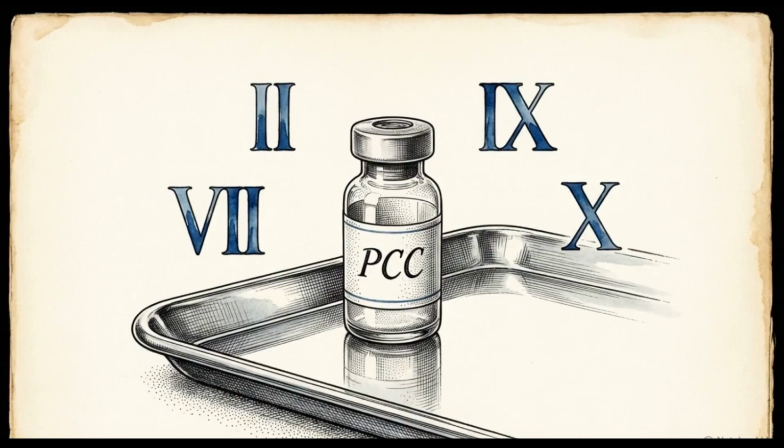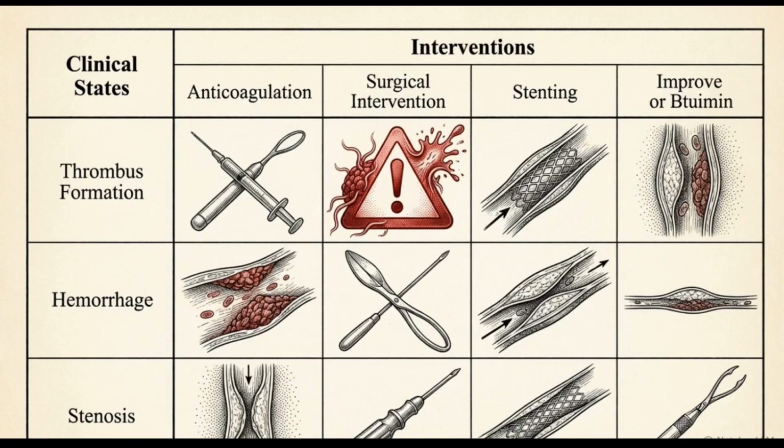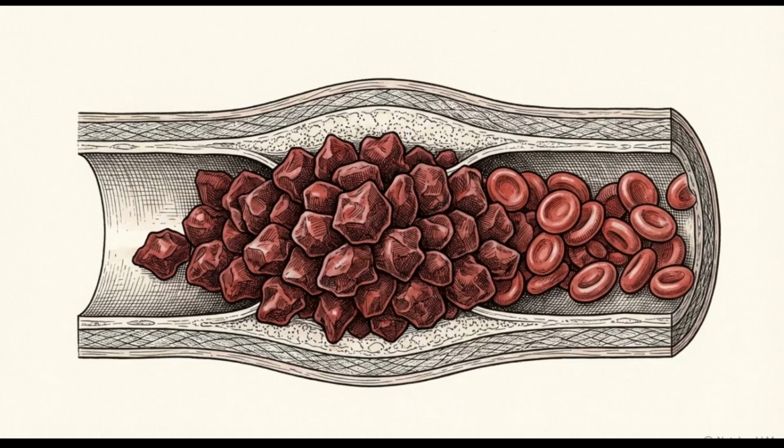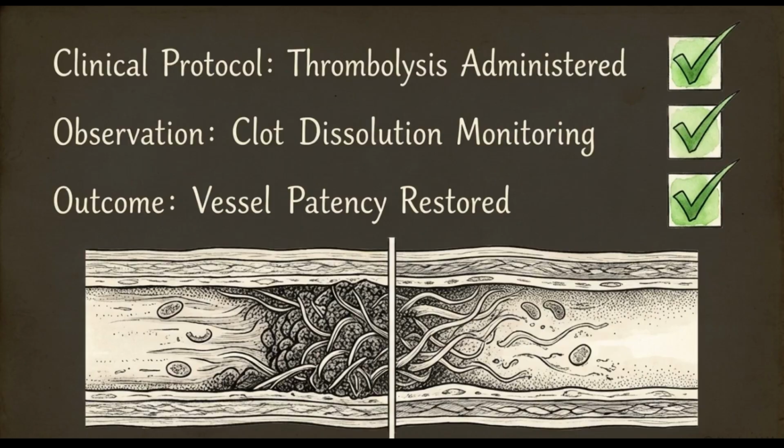Using concentrated procoagulants in a consumptive state carries severe physiological risks. Prothrombin complex concentrate, or PCC, rapidly delivers factors 2, 7, 9, and 10, but its application in DIC is highly restricted. This matrix cross-references pharmacological interventions against specific clinical states. Notice the prominent warning for PCC under consumptive coagulopathy. Because DIC is characterized by rampant, unlocalized coagulation, adding PCC can fuel catastrophic microthrombosis. It must be strictly reserved for DOAC reversal, vitamin K antagonist reversal, or scenarios requiring extreme fluid restriction.